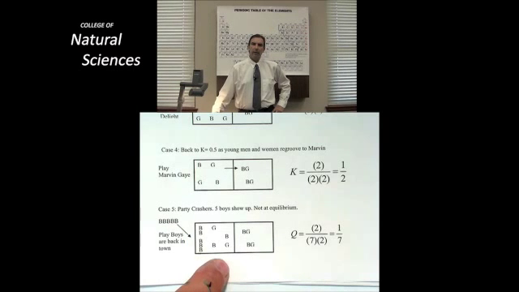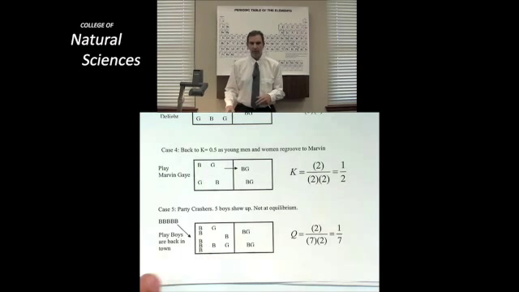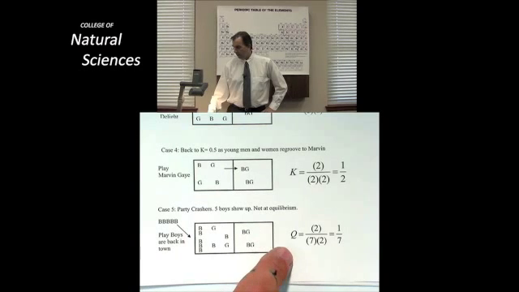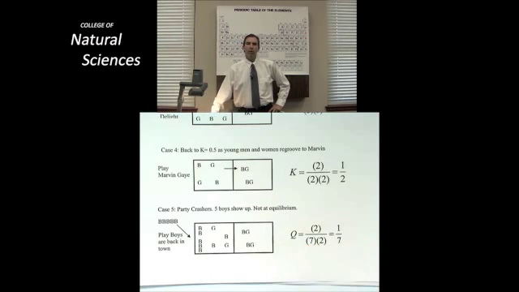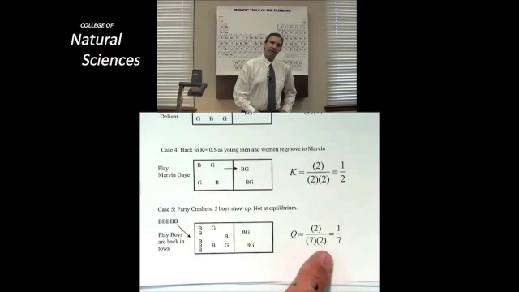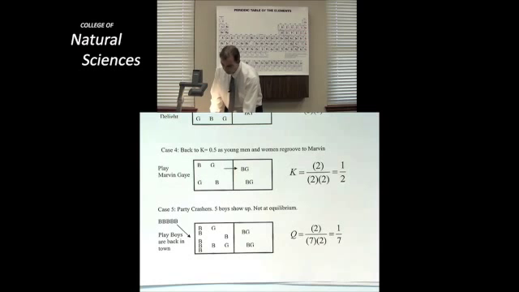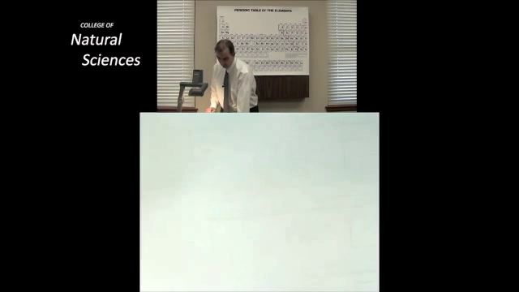Now remember, I had a boy-girl couple in the back and another boy-girl couple, 2 boys, 2 girls out in the front. Now 5 boys are there. Can you just imagine the tension of what's going on in the room right now? Q, because things have gotten stressed, has become 1/7. 2 in the back, 7 times 2 in the front. 7 boys times 2 girls, 1/7. Q is now less than K. We got to fight it. That's okay. Let's put on some Marvin Gaye and see what happens.